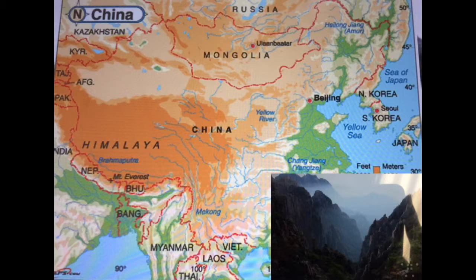Some major physical features in China are the Taklamakan Desert, the Gobi Desert, the Yellow River, the Yangtze River, the Plateau of Tibet, and various plains. The elevation is higher in the southwestern part of China because it borders the Himalayan mountains. From there on, the elevation will decline until you get to the coast, making it sea level.